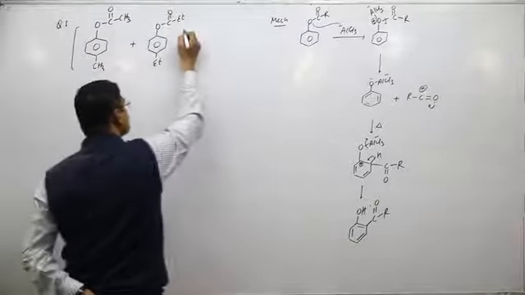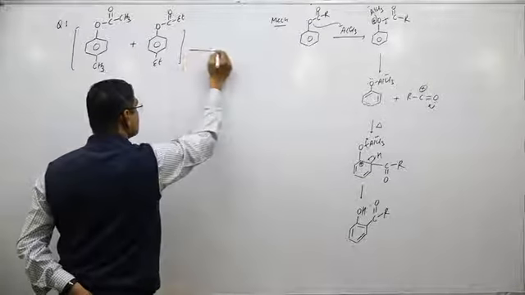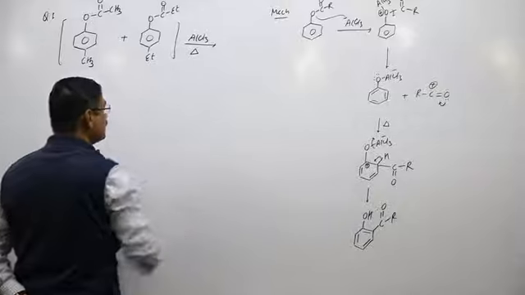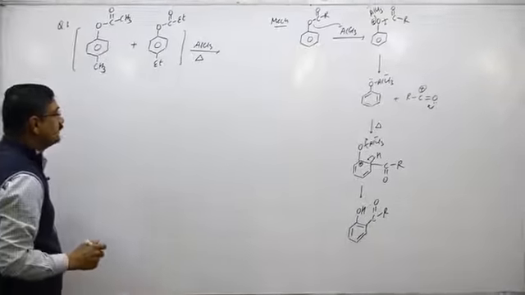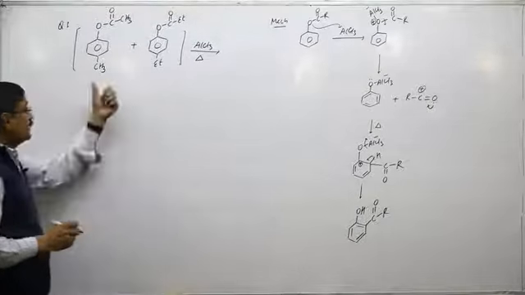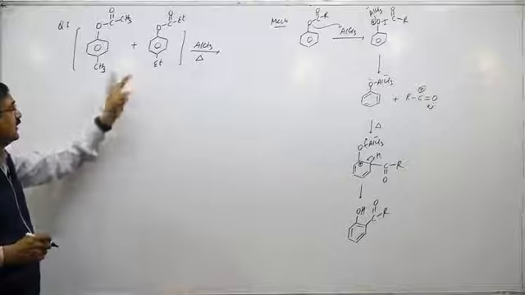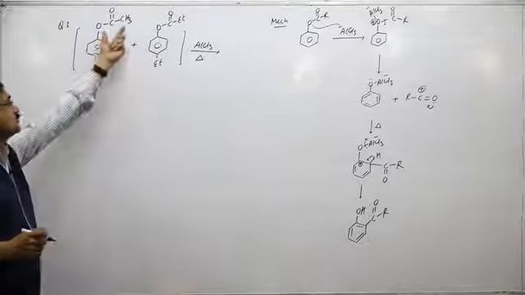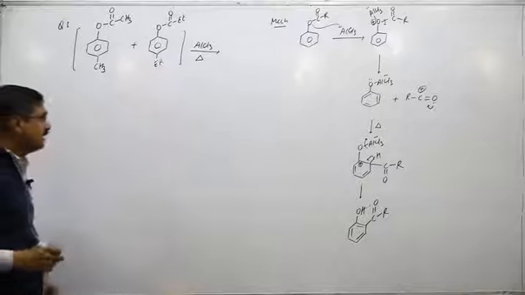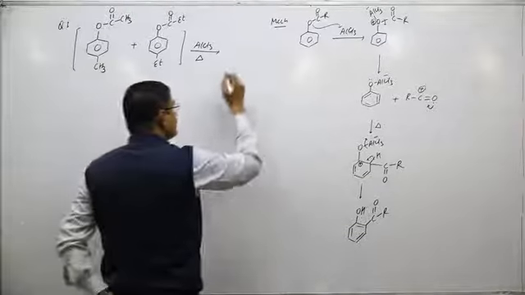When both the compounds are taken in a beaker and heated with AlCl3, then a total of 4 products are obtained. One product self from this ring, one product self from that ring, and the 2 products are crossed. This group reacts with the second ring and the second group reacts with the first ring. So total 4 products are obtained.